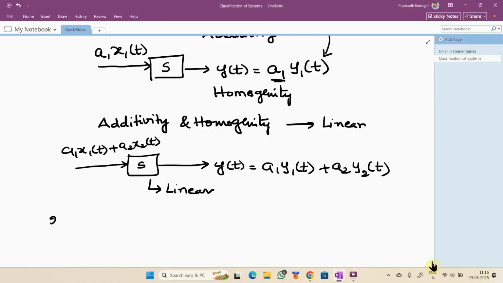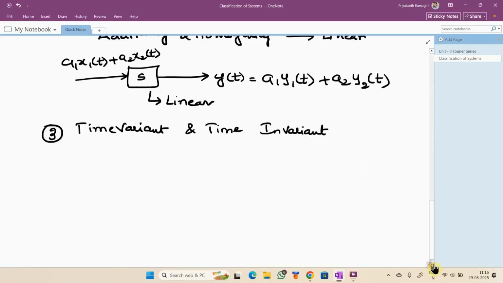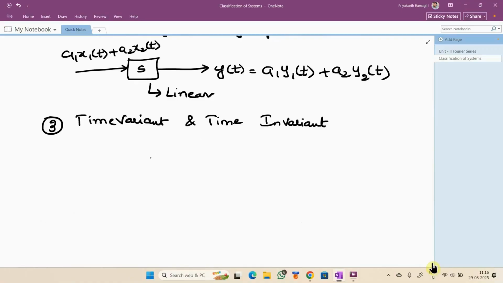After that, the third one: time variant and time invariant. Which operation on signals have we used to explain time variance? Time shifting, right.